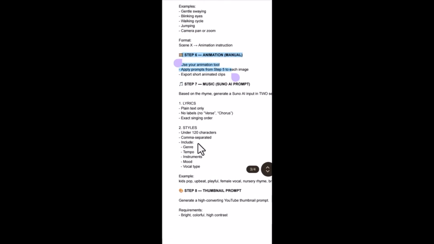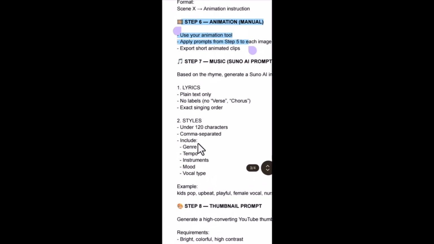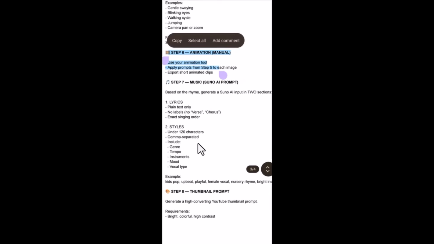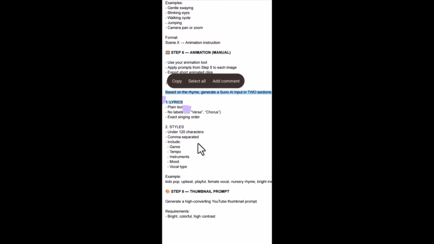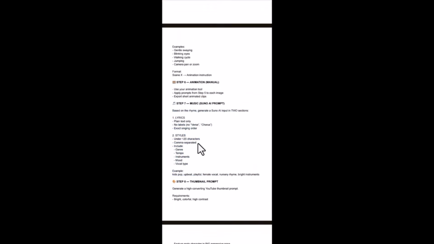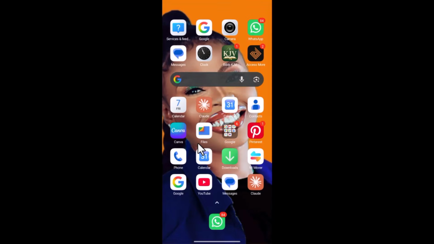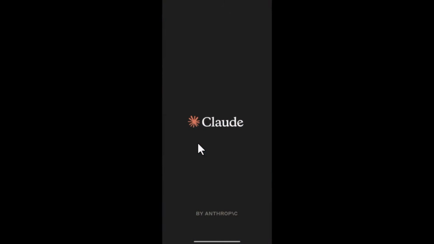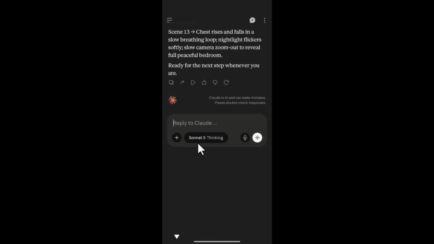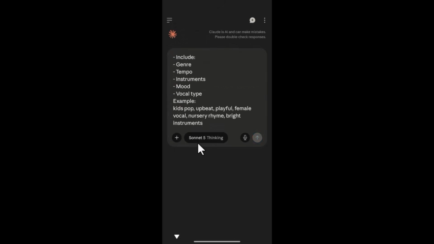Okay, so after your videos are now ready, the next step here is to generate our music. So you copy this prompt, head back to your master prompt. This is our master prompt. Copy this, take it to the last. Then we are heading back to Claude AI because we are using Claude AI for everything, right? Now remember, it's on the same chat. So paste it here and then hit generate.